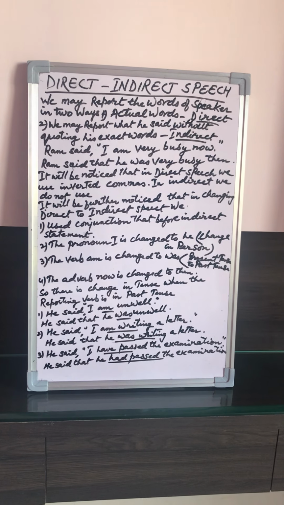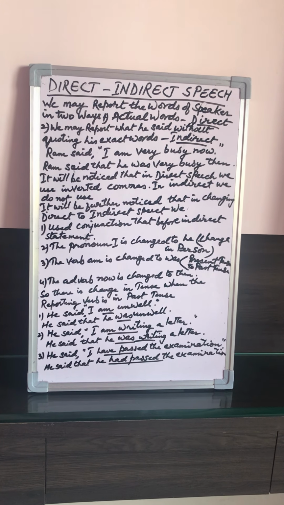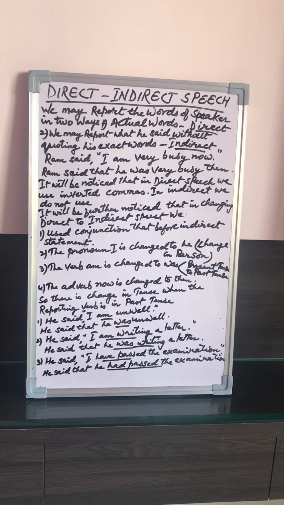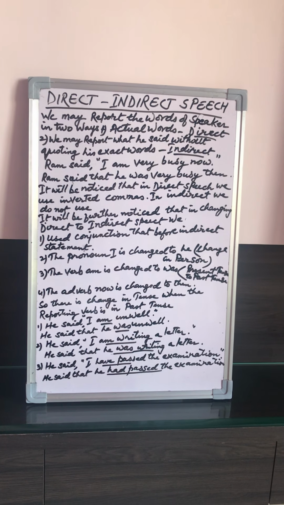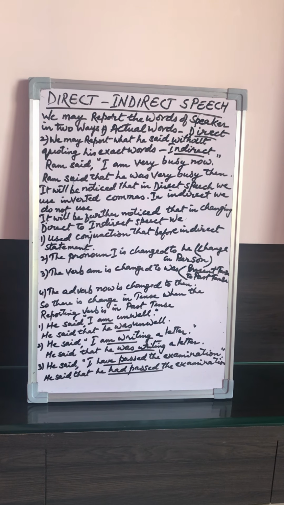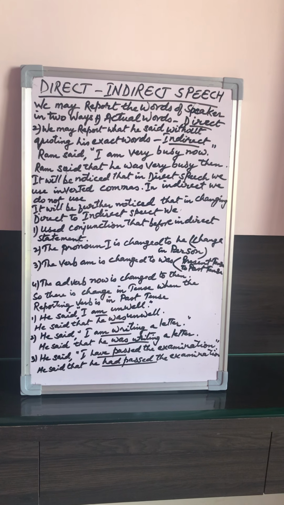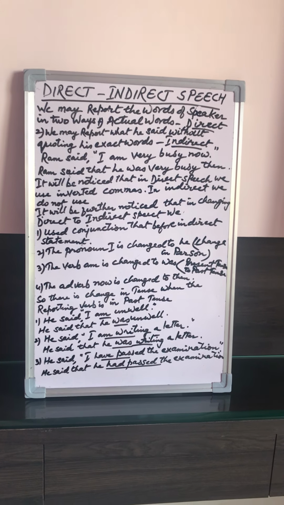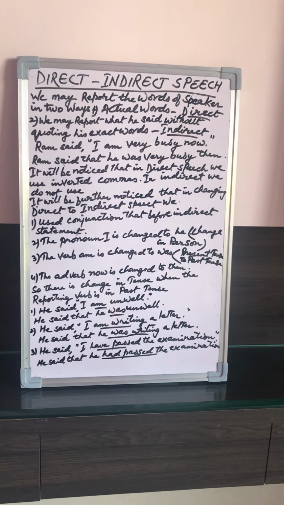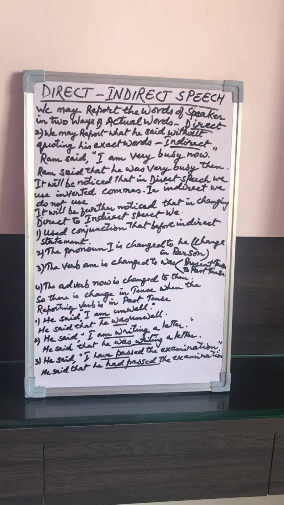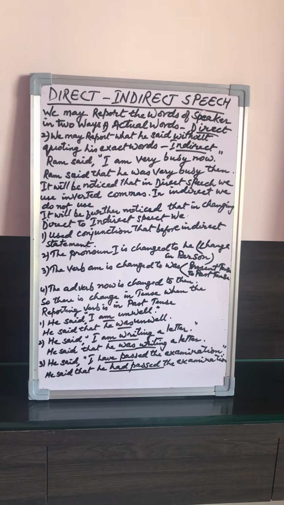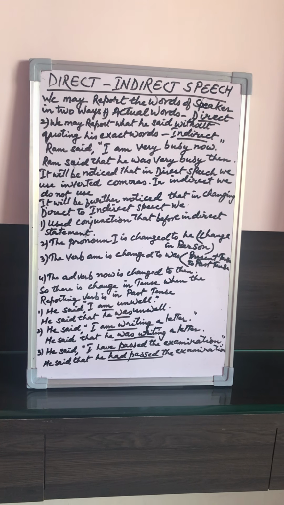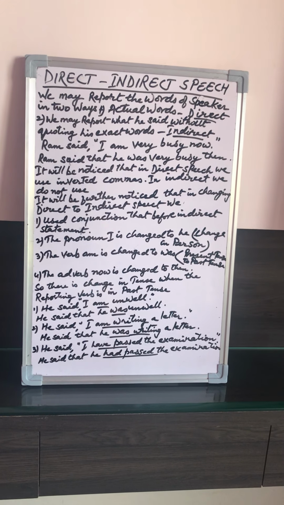It will be further noticed that in changing the above direct speech into indirect, certain changes have been made. As for example, we have used the conjunction "that" before the indirect statement. Secondly, the pronoun "I" is changed to "he."